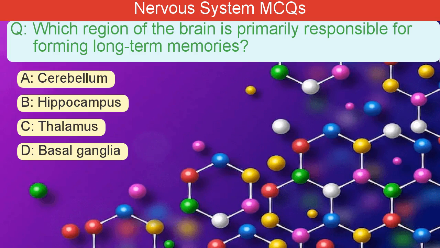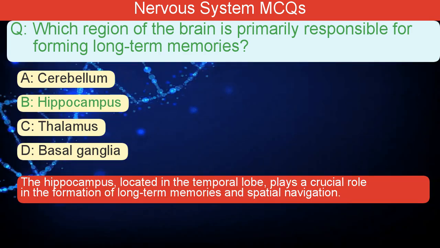Which region of the brain is primarily responsible for forming long-term memories? A. Cerebellum. B. Hippocampus. C. Thalamus. D. Basal ganglia. The correct answer is B. The hippocampus, located in the temporal lobe, plays a crucial role in the formation of long-term memories and spatial navigation.